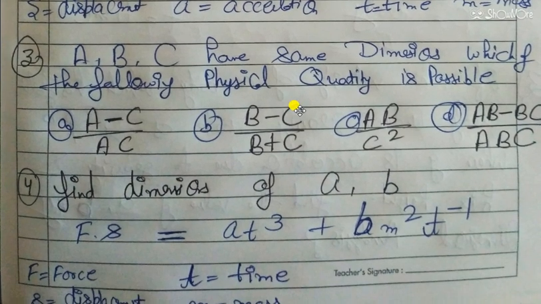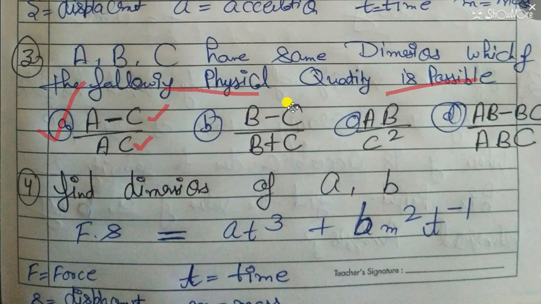Now see question number 3. In question number 3, A, B, C are physical quantities having the same dimensions. He is asking which of the following physical quantities is possible. So A minus C is possible, A multiplied by C is possible, so option A is possible.